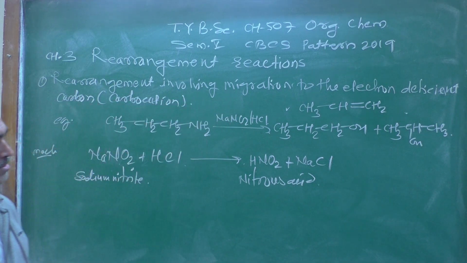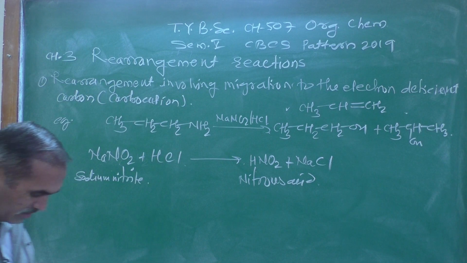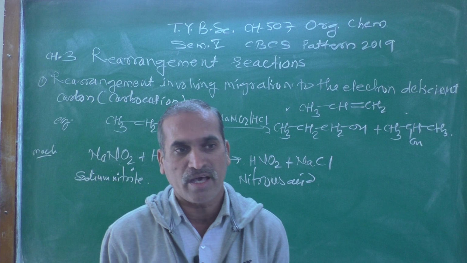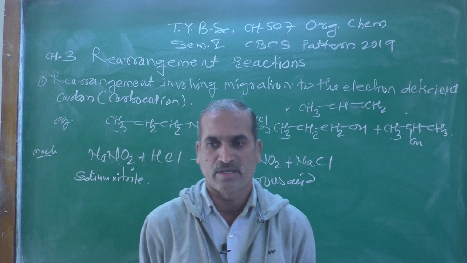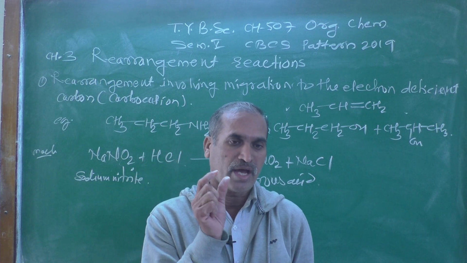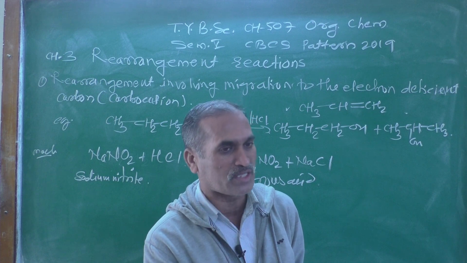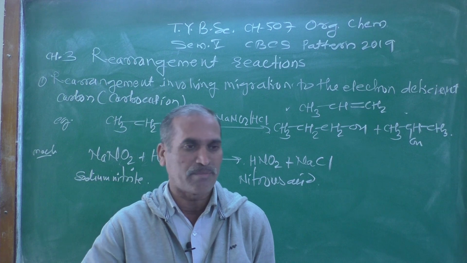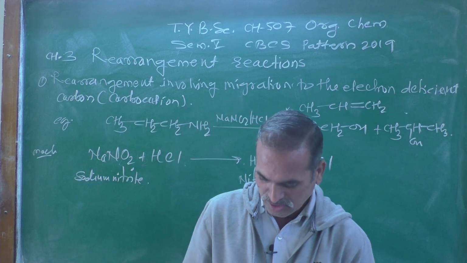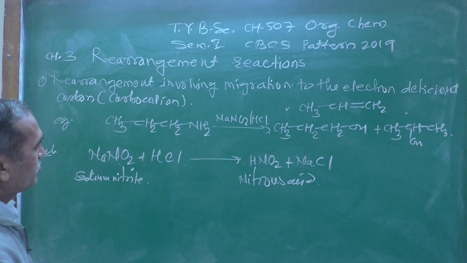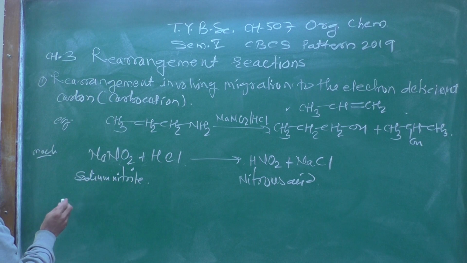And in this reaction, this is a base, an amine. As we know, organic compounds containing a nitrogen atom are found to be basic in nature. Why do they show basic property? The reason is that the nitrogen heteroatom has a lone pair, and according to Lewis acid-base theory, it has the ability to donate a lone pair of electrons, and therefore it acts as a base. Now let's see the mechanism.